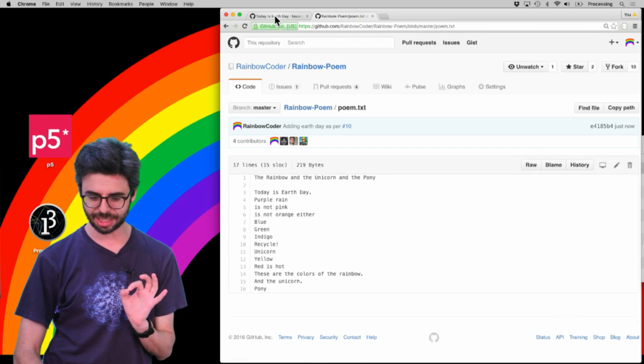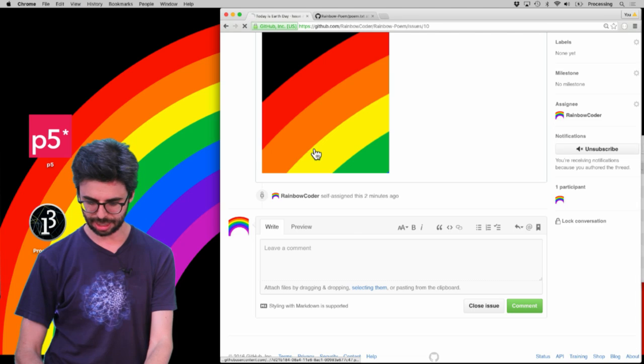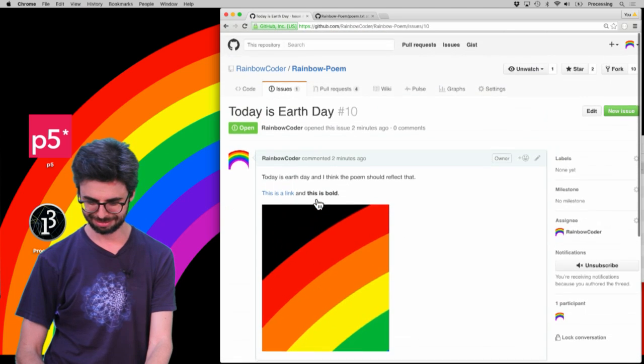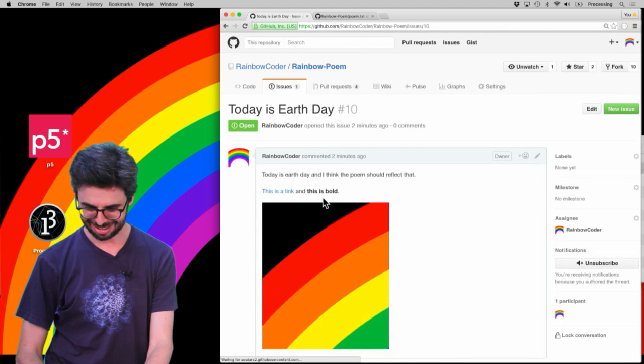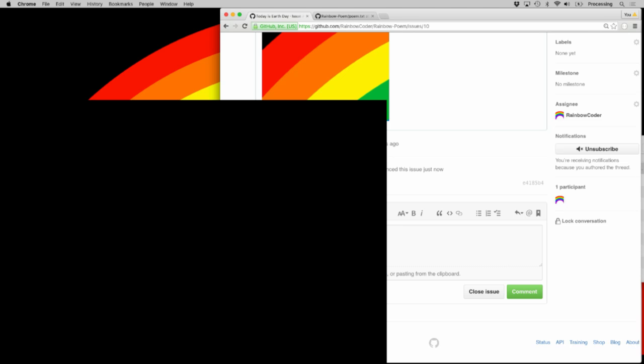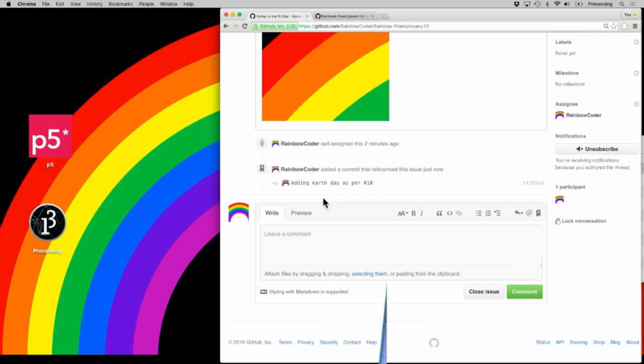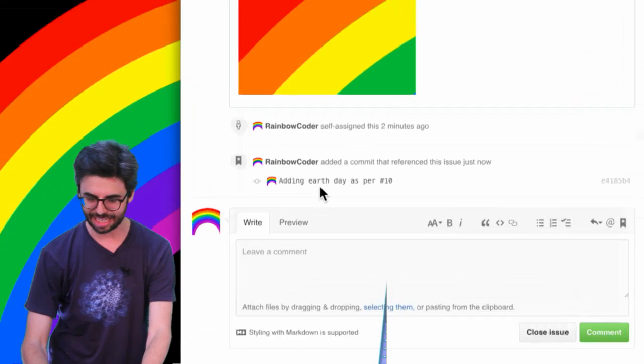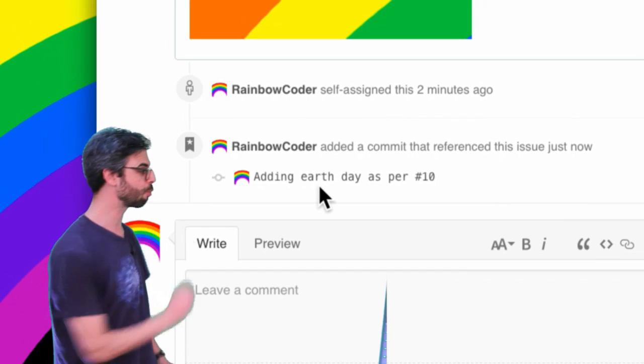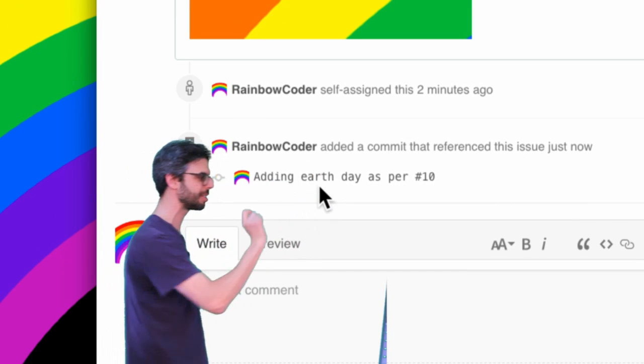And if I go back to this issue page and hit refresh, you can see here the camera's about to go off. It took a second for it to appear. You can see that this page now automatically has a little entry that said that Rainbow Coder added a commit that referenced this issue just now.